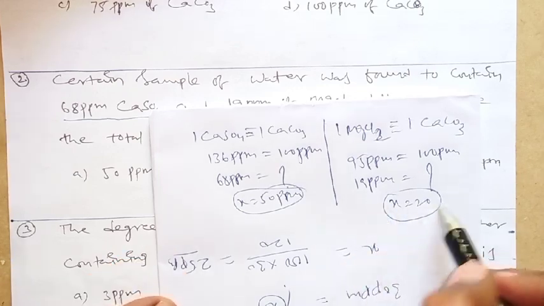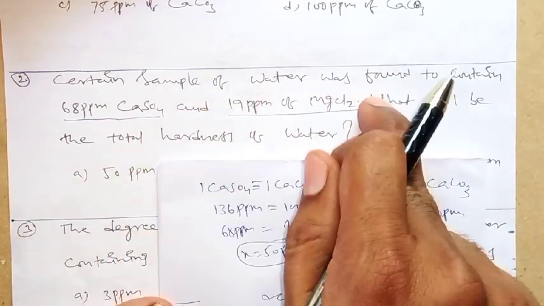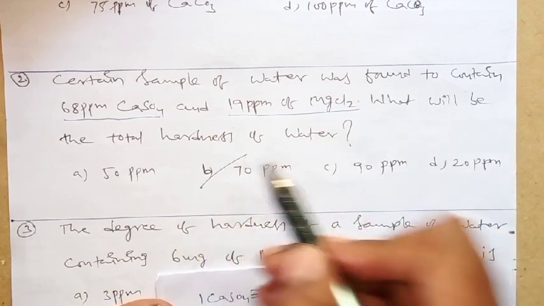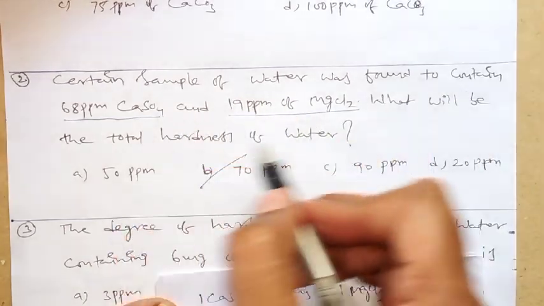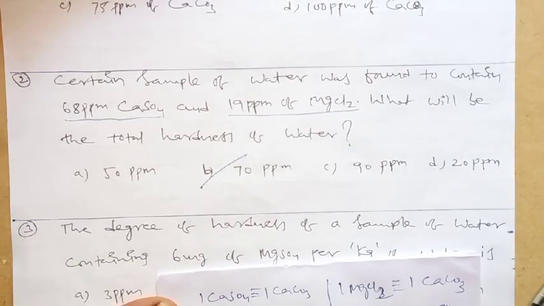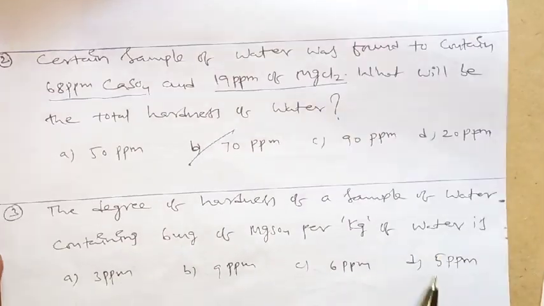Now both are present in the same water. That means 50 plus 20. What do you get here? 70. So 70 ppm. That means this sample contains 70 ppm as hardness. Is it clear? Right. Look at the next question.